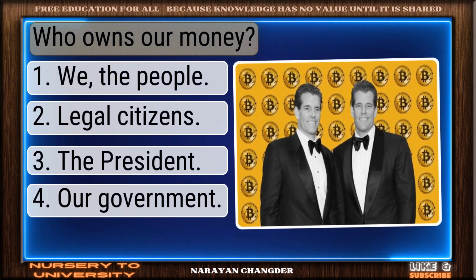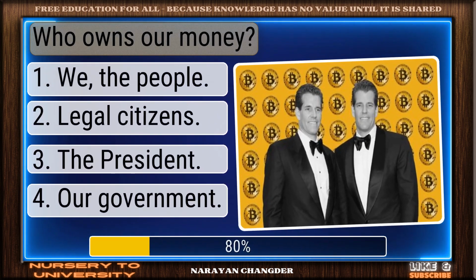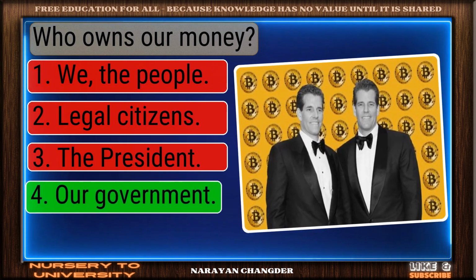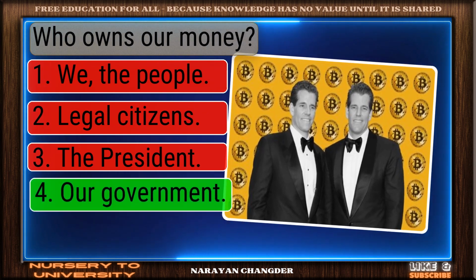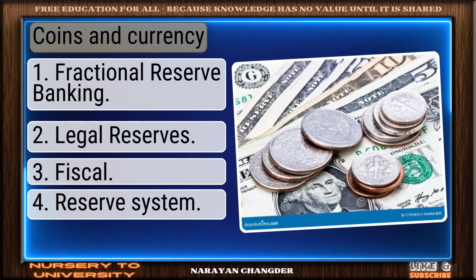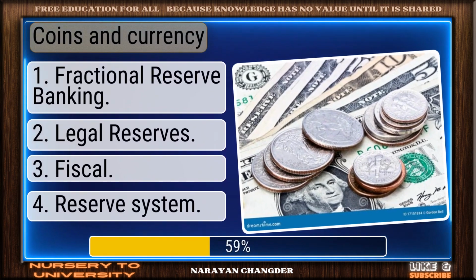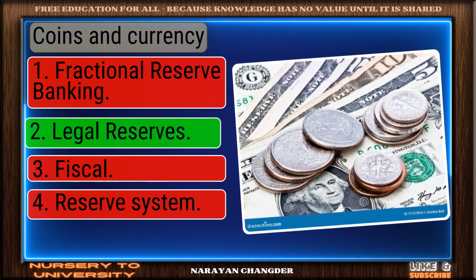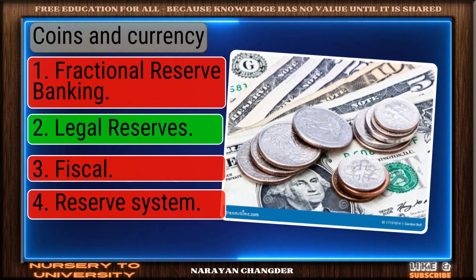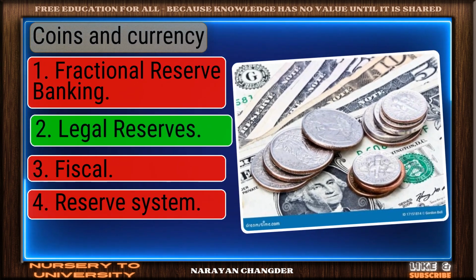Who owns our money? Smart pick. Our government is the correct choice. Coins and currency. Correct response. Legal reserves is the most accurate answer.